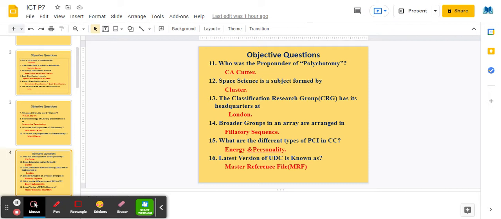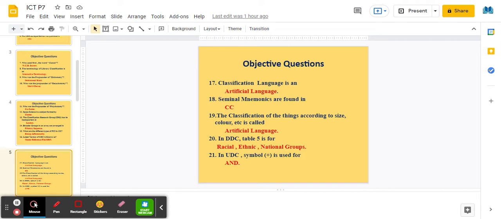What are the different types of PCI? PCI means postulates common isolate in CC. Energy and personality. The latest version of UDC is known as Master Reference File, that is MRF.